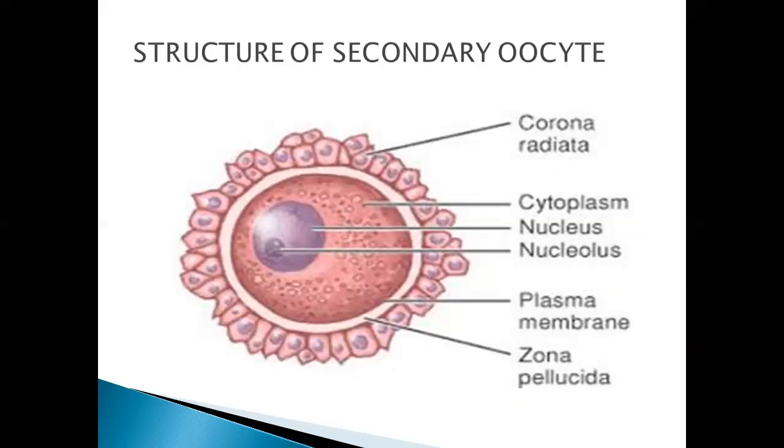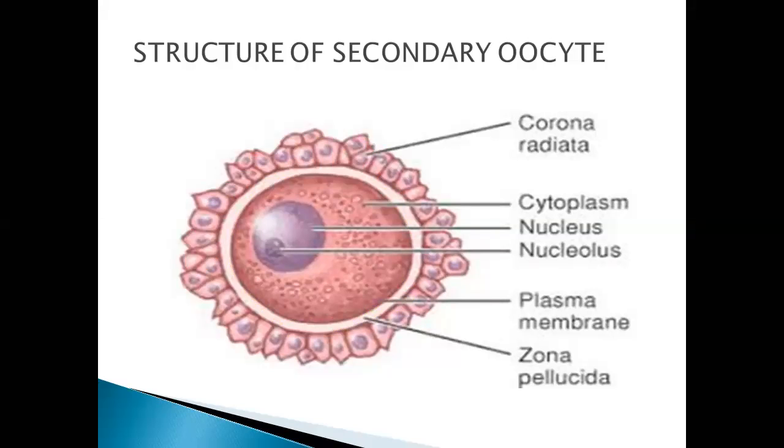This is the secondary oocyte, surrounded by a little yolk substance, the perivitelline space, which is surrounded by the zona pellucida, and the cells of the corona radiata. These cells are connected to each other by hyaluronic acid. So this is the structure of the secondary oocyte.